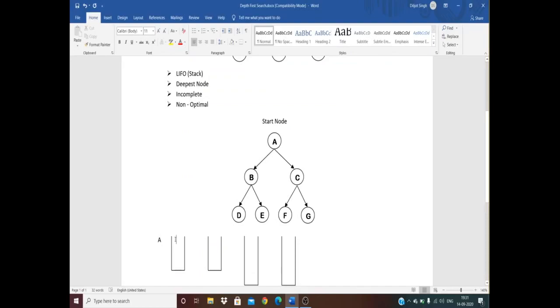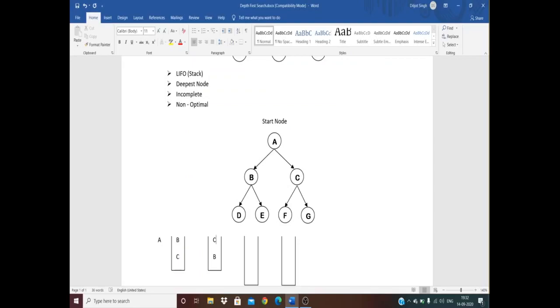We can either put C or B, or we can put B and then C, right? So it is totally our choice. The sequence can be multiple, but the logic or the concepts remain the same. That is, it works on the logic of the deepest node. It goes deep, and when it reaches the last node or the deep node, if it does not find the goal state, then it backtracks.